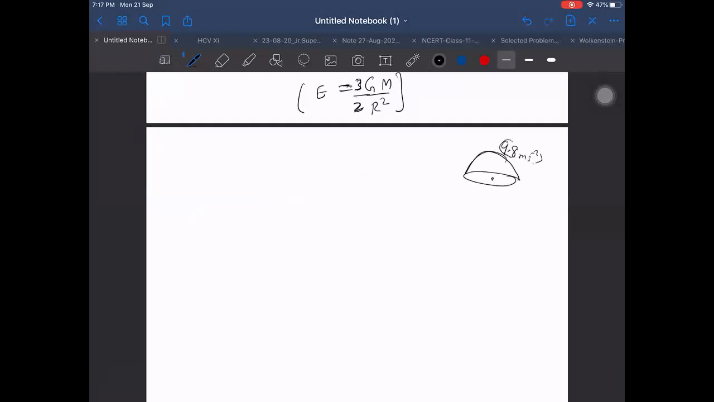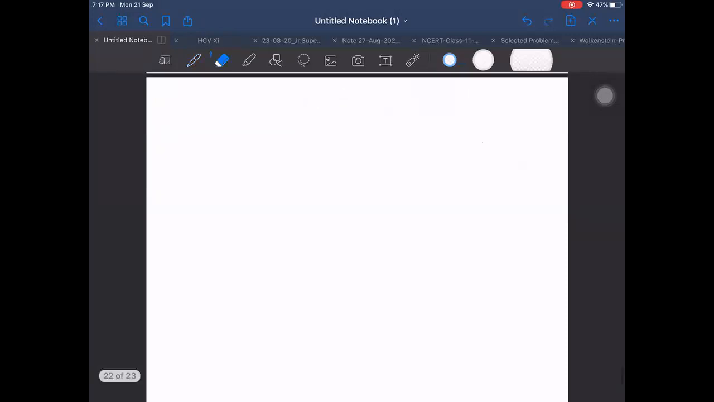I told you that field also comes out to be equal to this only, because that is also GM by r square. Then for the earth, if I take a hemispherical earth and I find at its center, same earth I take, but I cut it into 2 halves and find due to 1 half, then it is 3 by 4 of 9.8. Its direction we have derived for all these cases.